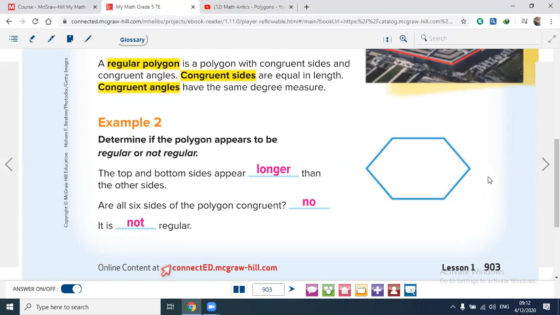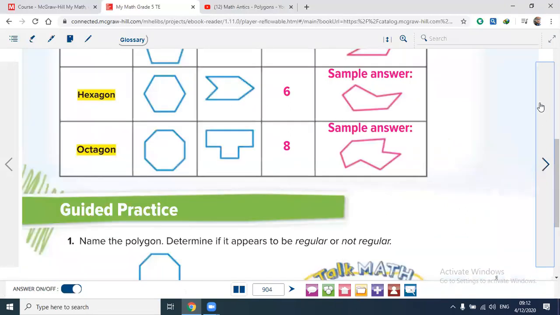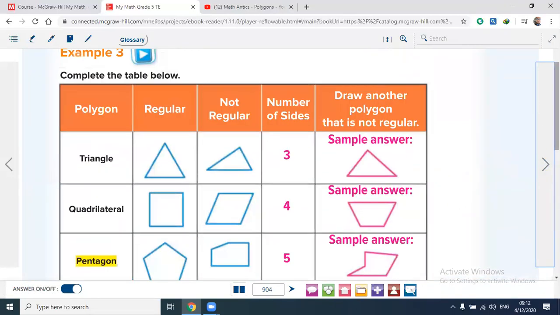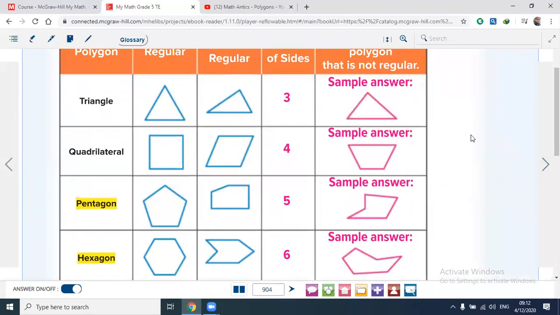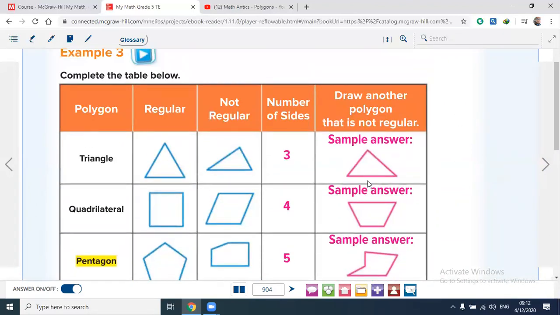Okay. The next page, page number 904. This table, as you see here: polygon, regular or not regular, number of sides. Okay, draw another polygon that is not regular. Here is the first shape, the first polygon.